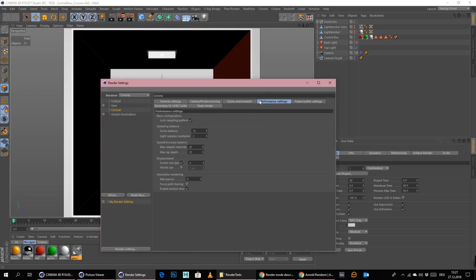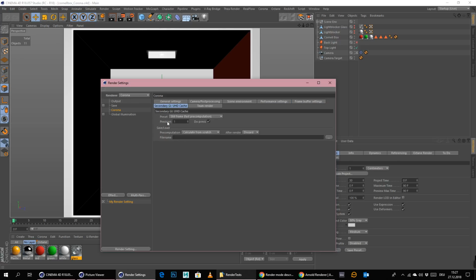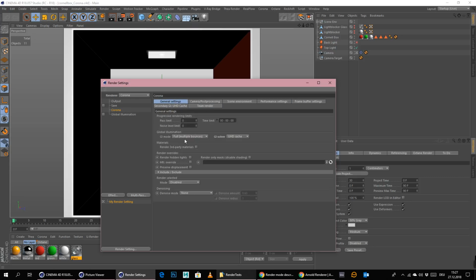Performance settings, GI balance, light samples multiply, speed accuracy balance, we could definitely speed this up a little bit or give it more accuracy if we want to. And we will use the presets still frame and then, let me see, where is it? Global illumination full, and we will go with GI over UHD cache, and after that we will use path tracing.